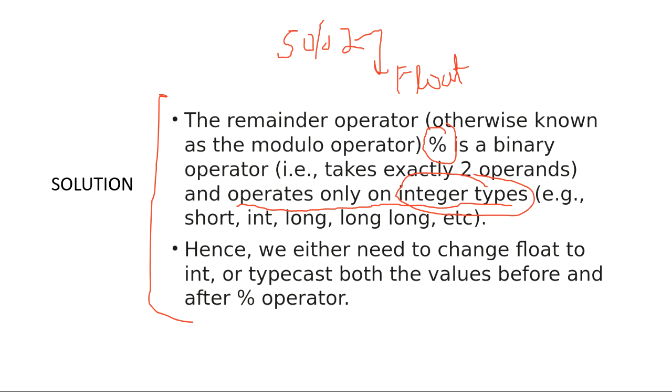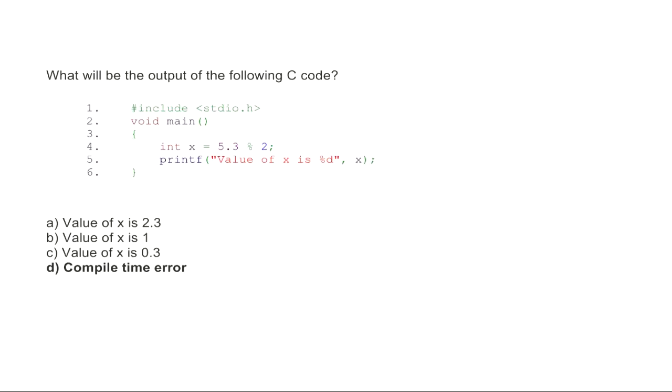So what we have to do is convert float to int. If we need an answer, we want to convert float to int. So how can we convert float to int? In this part, instead of 5.3, I will say int 5.3. So this is the conversion. What we are saying is convert 5.3 into an integer.